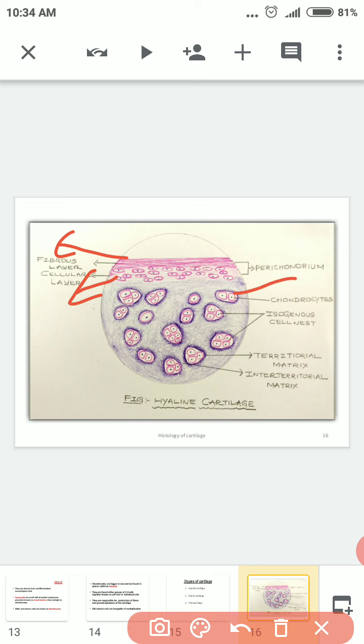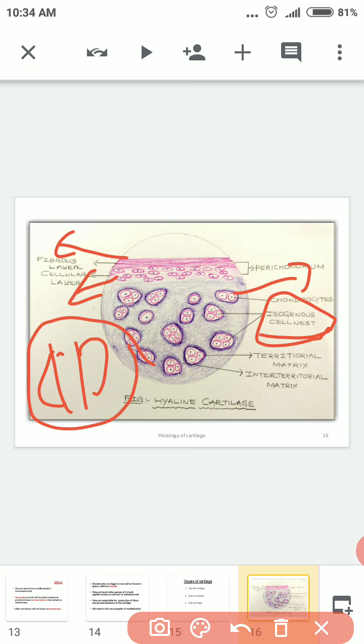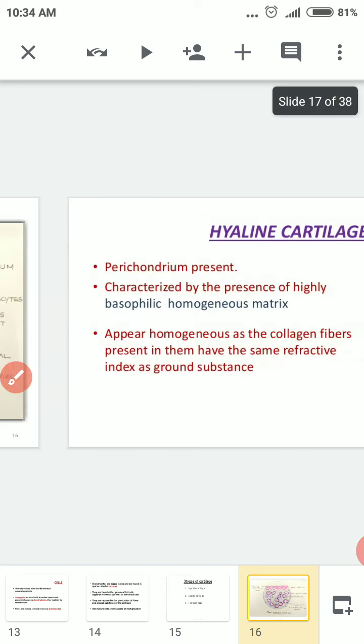You can see here the chondrocytes which are arranged in cell nests. Here you can see the territorial matrix. These are the cells which are enclosed by territorial matrix, and in between the two is called the interterritorial matrix. So go through all this.